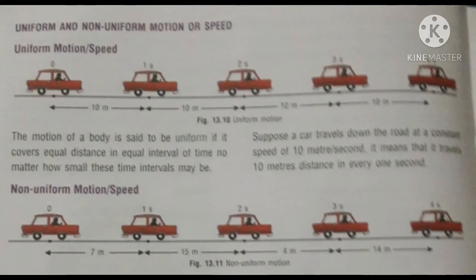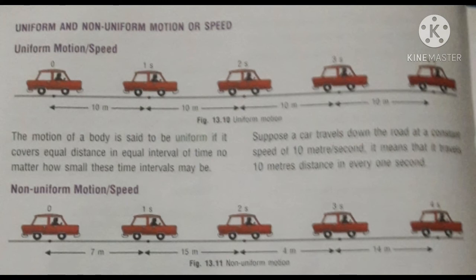Now, uniform and non-uniform motion or speed. Uniform motion or speed: the motion of a body is said to be uniform if it covers equal distances in equal intervals of time, no matter how small these time intervals may be. Suppose a car travels down the road at a constant speed of 10 meter per second. It means that it travels 10 meter distance in every 1 second. So such motion or speed is called uniform.